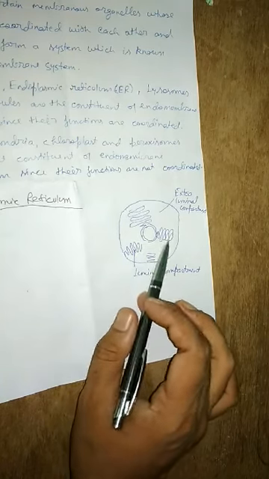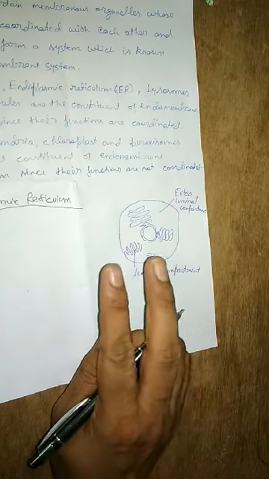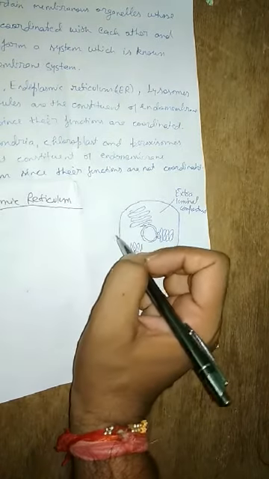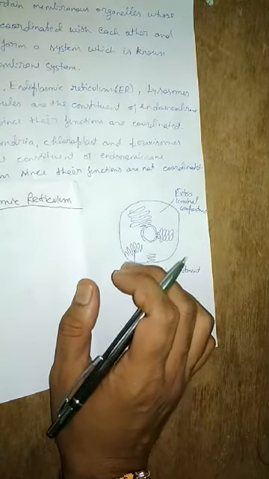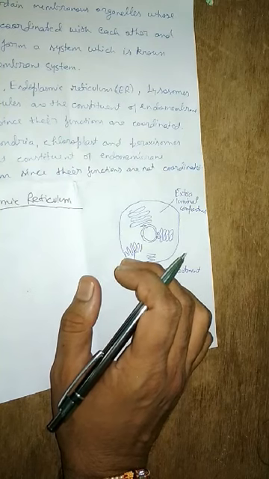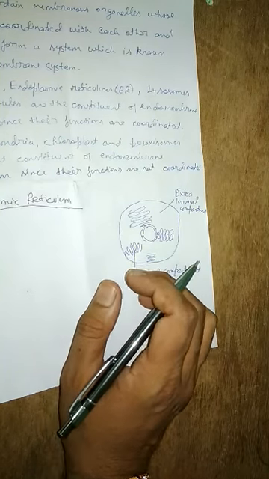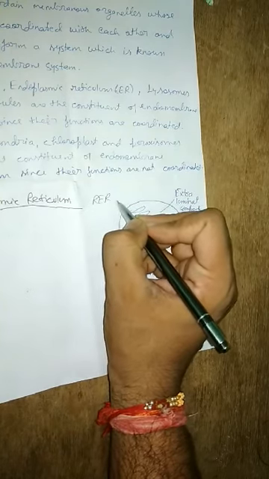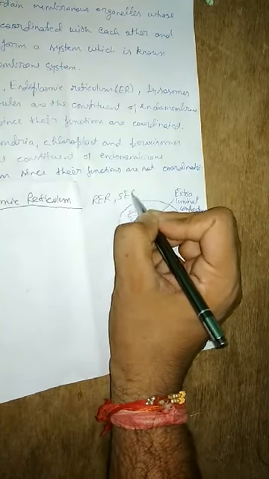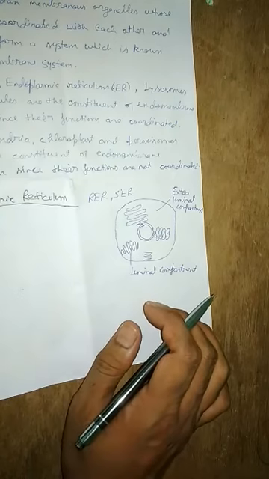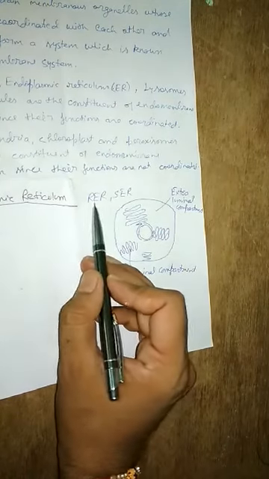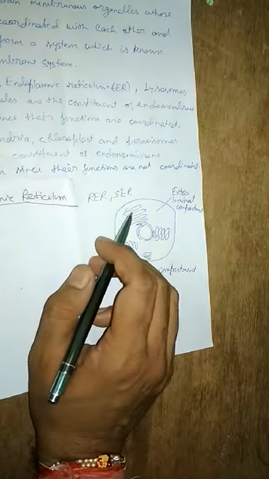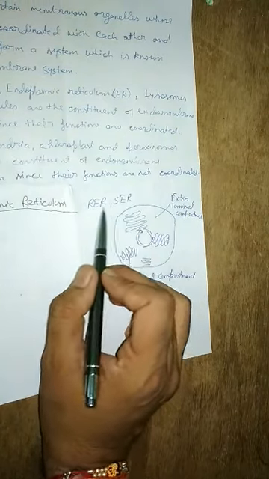It is of two types: smooth endoplasmic reticulum and rough endoplasmic reticulum, called SER and RER. Why is it called RER and SER? That also you should know. First you should know where they are present.